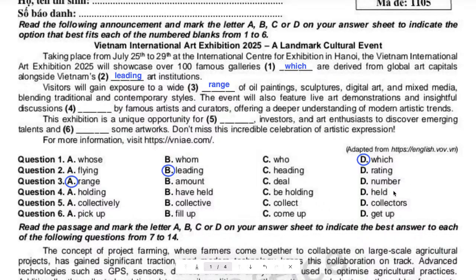What is that? Yes. Past participle. We have hold, held, and what? Hold, held. Yeah.